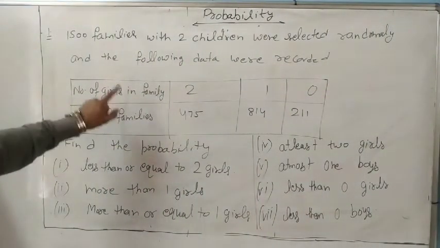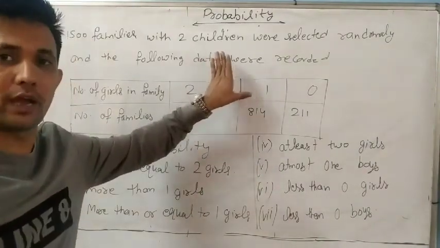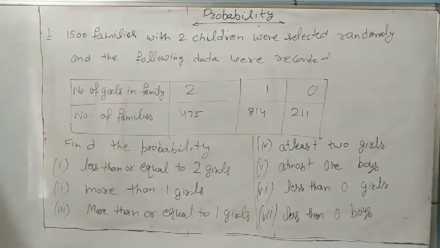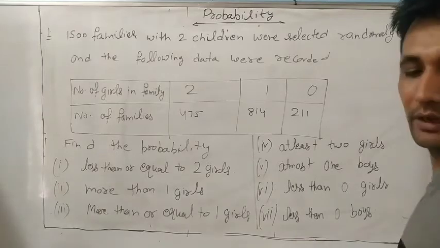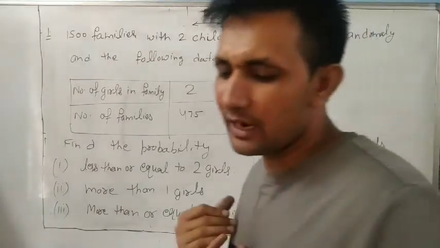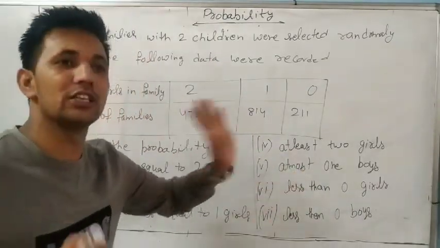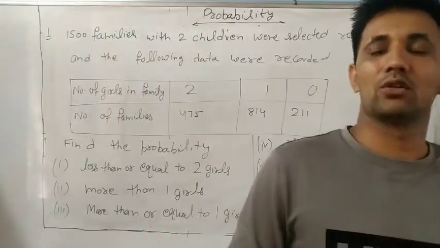There are seven questions in this question, okay? And you have to solve them. Use the at most and at least. At most means maximum or less than or equal. Understand it? So it is a very important question. Every year on at most and at least the question will come. Understand it? So thank you everyone.